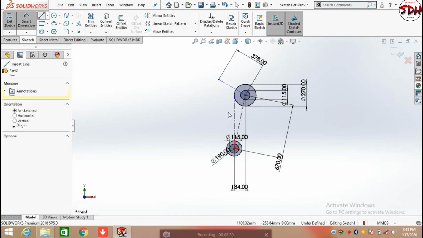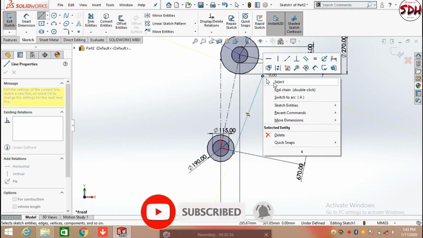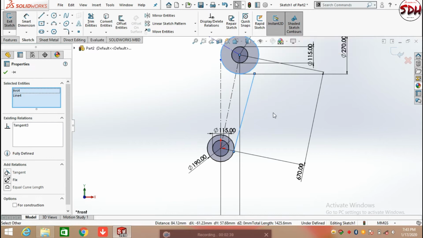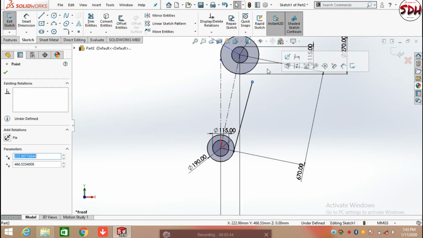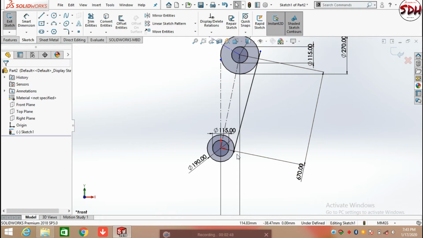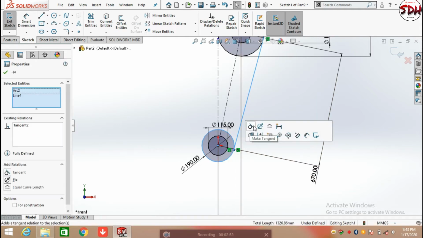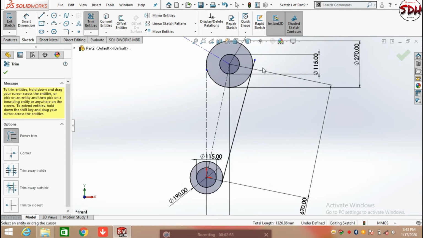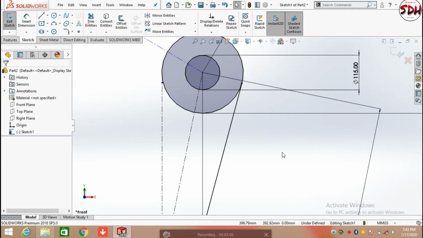Okay, now again draw a line and add a relation between the line and the circle as tangent. Select the line and circle, add the relation, tangent, and click OK. And trim the extra line. Click on OK.